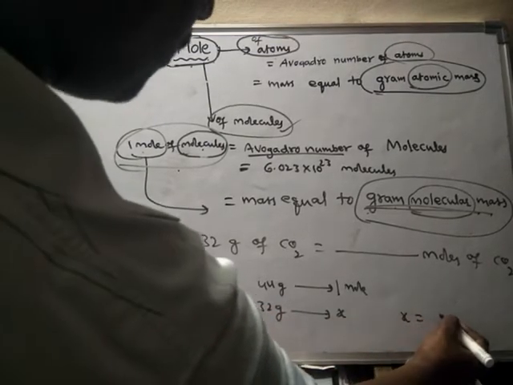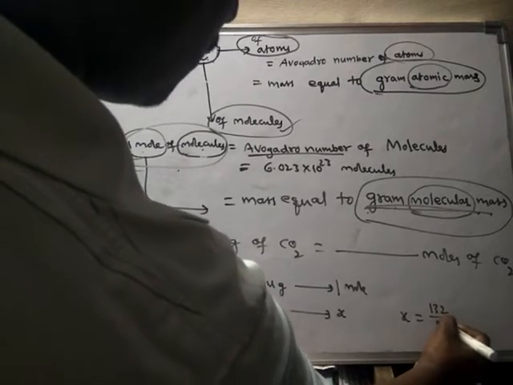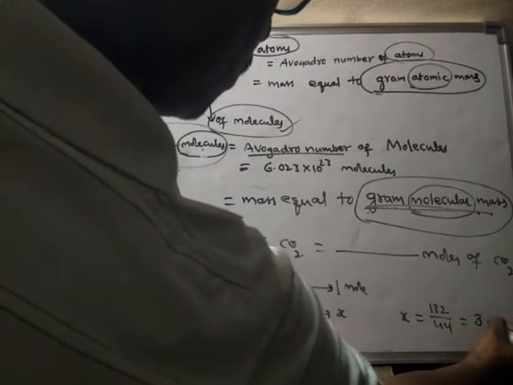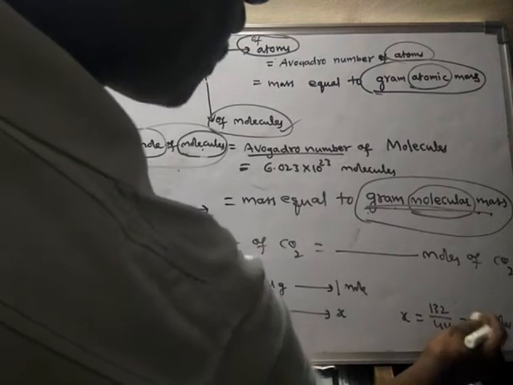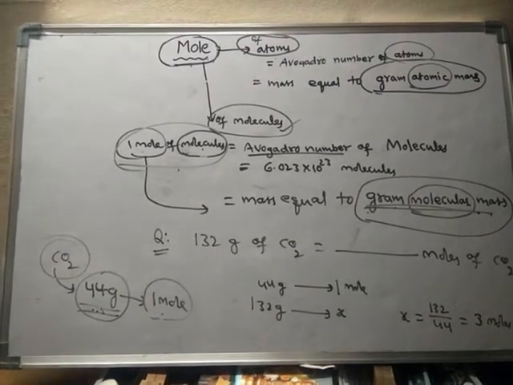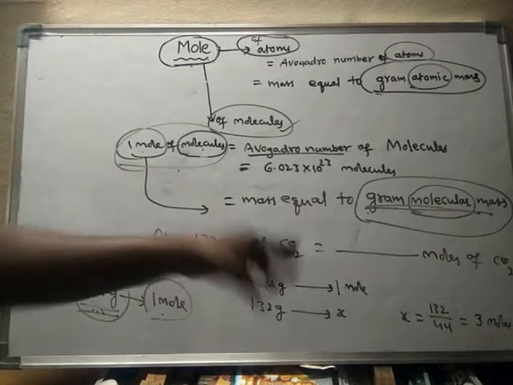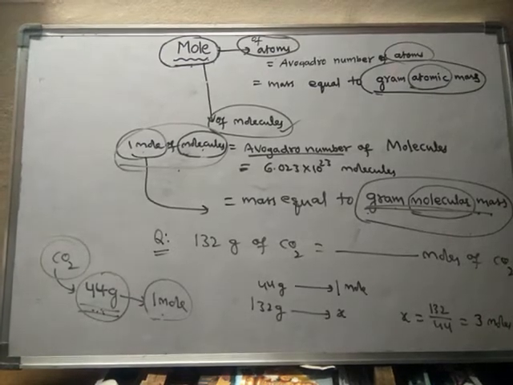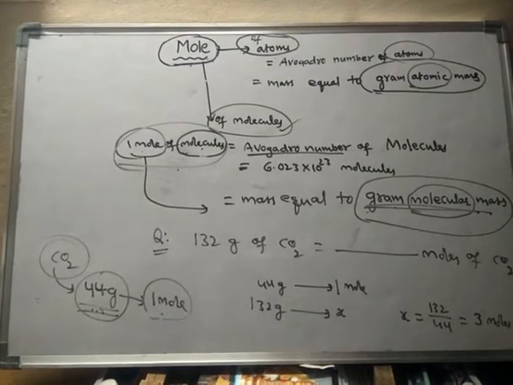So X equals 132 by 44, which is 3 moles. That is, 132 grams of carbon dioxide contains 3 moles of carbon dioxide. So like this.